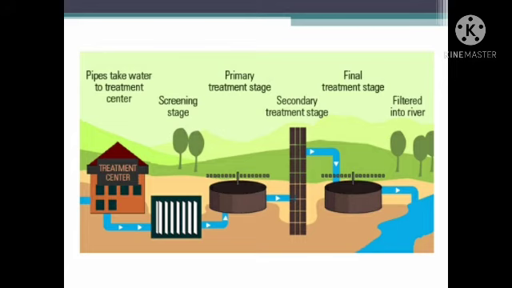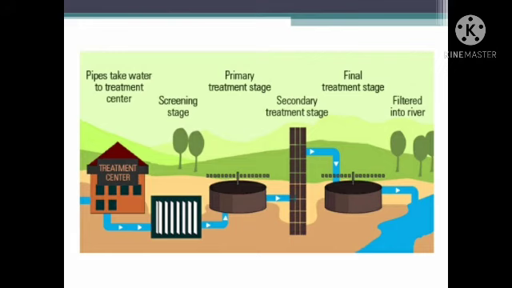Just like the river water is cleaned before it comes to our home, the waste water also gets cleaned at a different treatment center called a waste water treatment plant, before it reaches the river. That waste water will be properly cleaned, and only then will they pump it into the river.